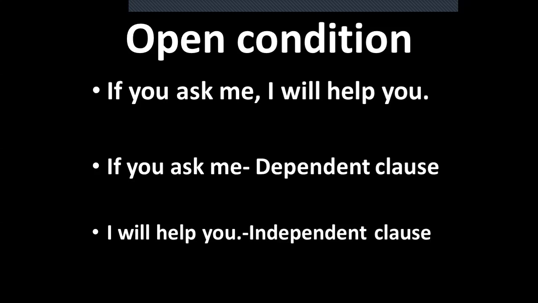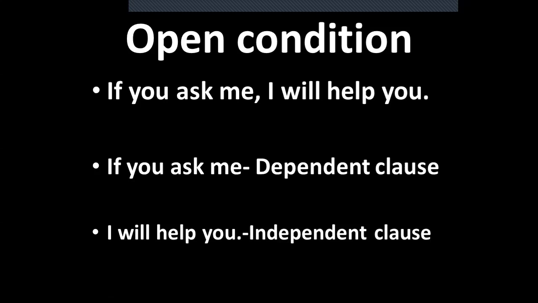So open condition, the structure: the dependent clause will be in the present simple tense and the main clause will be in the future simple tense. If this condition is fulfilled, this condition also will be fulfilled. This is open condition, and I've given you some more examples. If you invite me, I will attend the party. If you criticize me, I will criticize you.